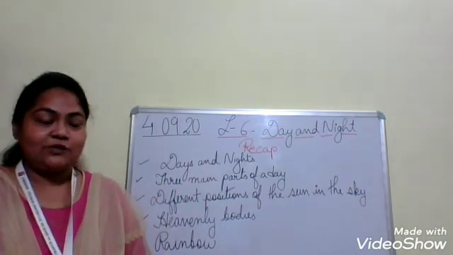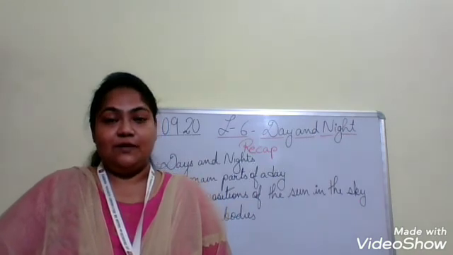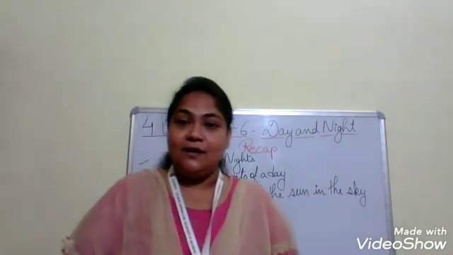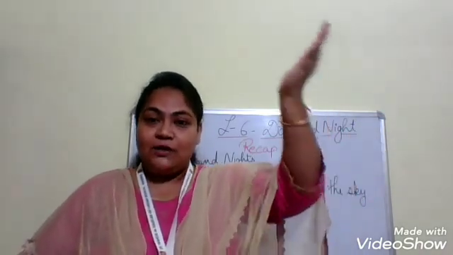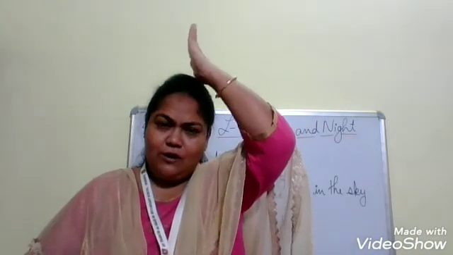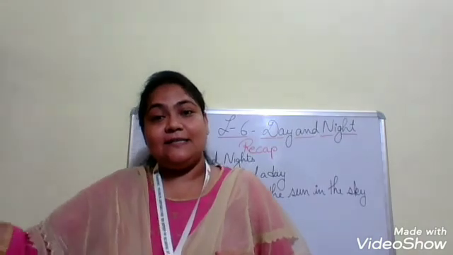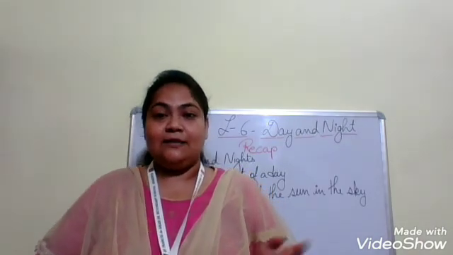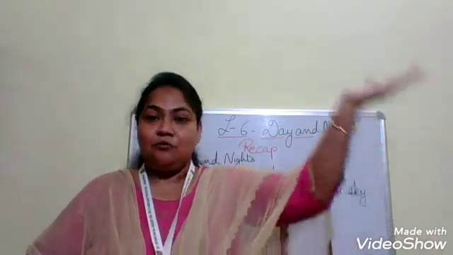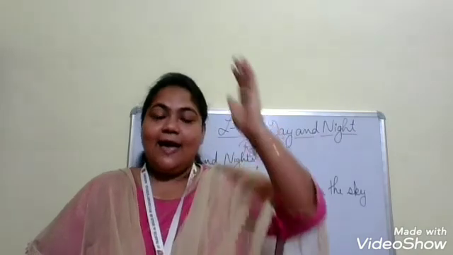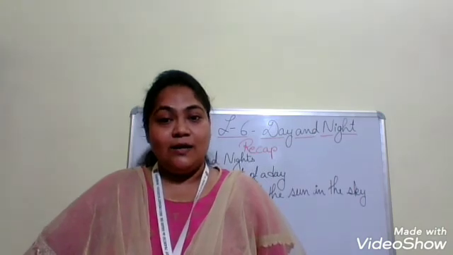Then moving to the next, we have learned the different positions of the sun. The sun rises in the east. Then in the afternoon it is just over your head. You feel hot. Again when the sun is about to set, it sets in the west. We have learned the three different positions of the sun. The sun rises in the east, then at noon time it is just over our head, and in the evening time the sun sets in the west.